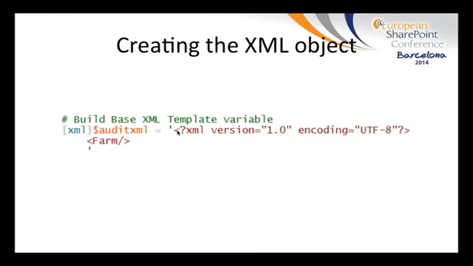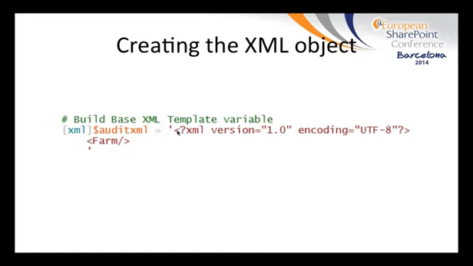All right, so creating the XML object. So here's basically our most basic starting point, the XML template. Since XML is basically just a text string, we need to let PowerShell know that the text being inserted into the variable is actually XML. We do this by typecasting, or just casting the variable as XML.